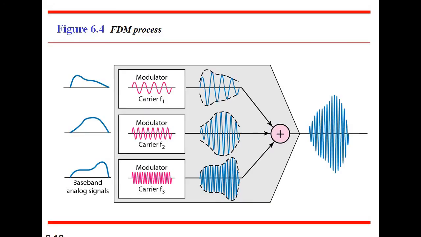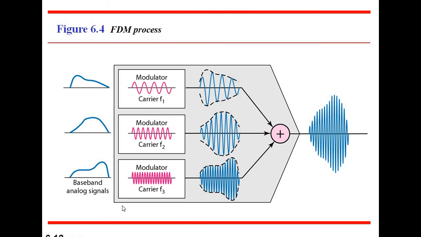So this is the diagrammatic representation of the FDM process. These are the signals that come from different places. This is the modulator. These are the carrier frequencies. This is the sine wave, which indicates the frequency.